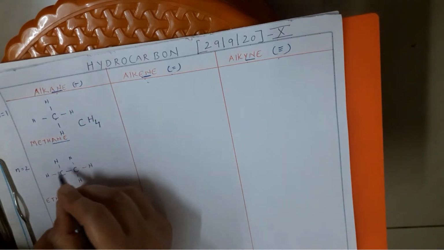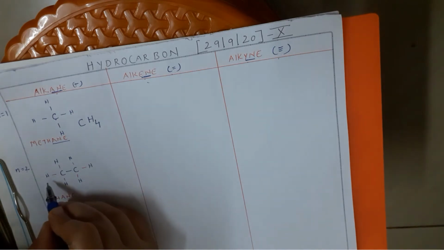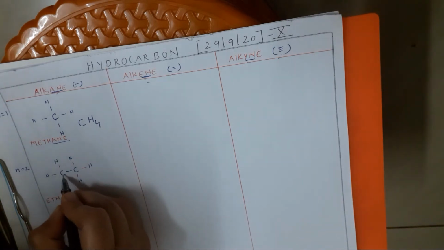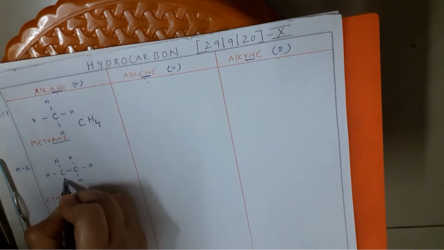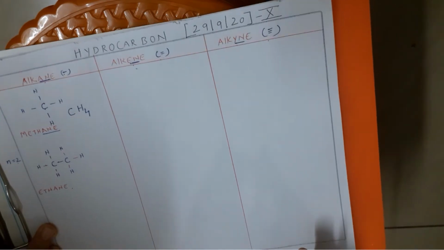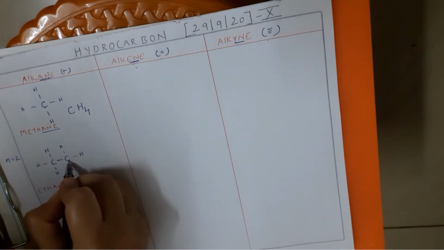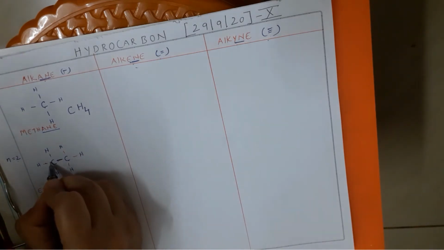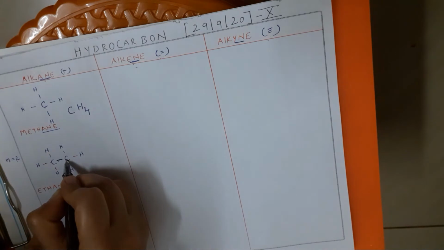Fine. So now, is this a complete structure? Yes. How can we know that the structure is complete? By just counting the bonds. So this is my first carbon. So 1, 2, 3, 4. Okay, children. Similarly, for this second carbon. Now remember which bond is common? This bond is common for both the carbons. So this will be counted for the first carbon as well as for the second carbon.